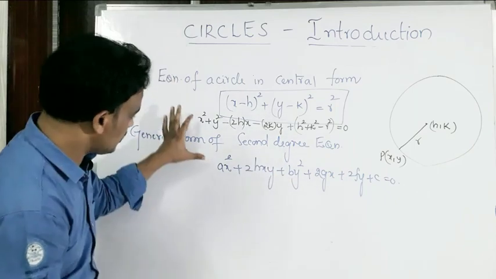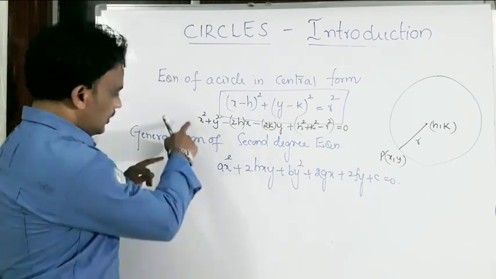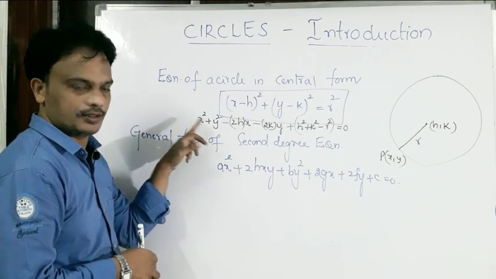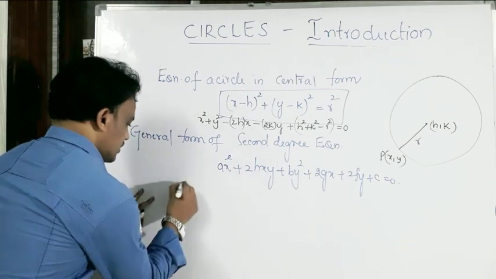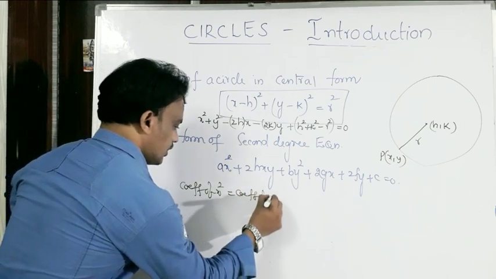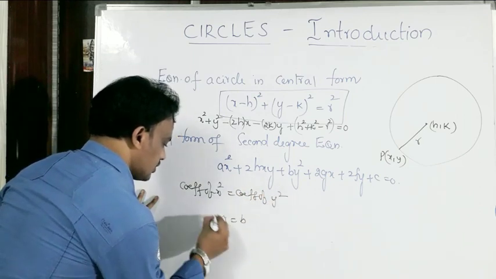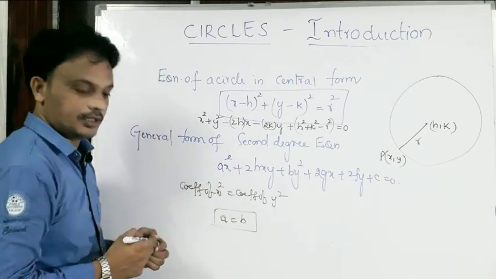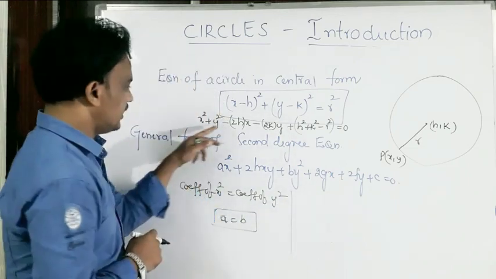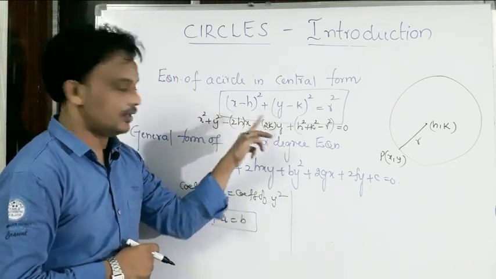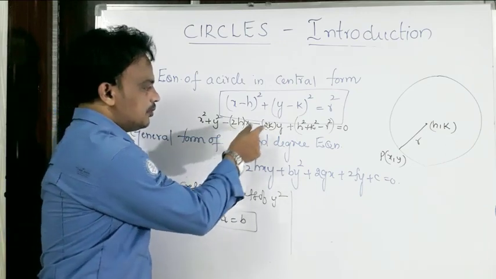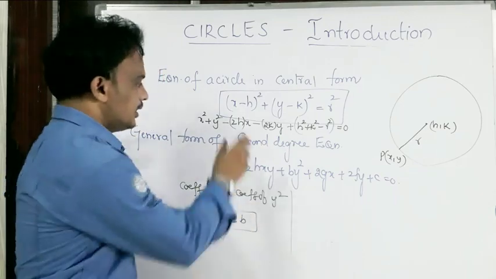Comparing these two, the coefficient of x square is equal to the coefficient of y square. So I can write a equals b. And in this case there is no xy term. The equation of a circle contains an x square term, y square term, x term, y term and a constant term, but there is no xy term.